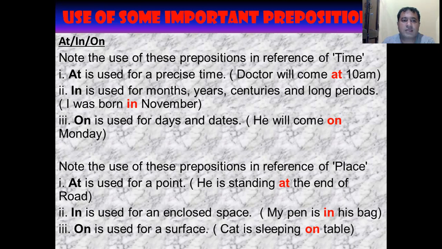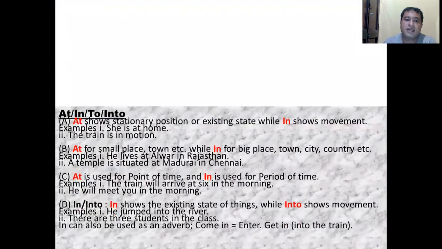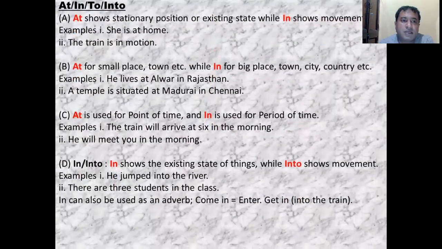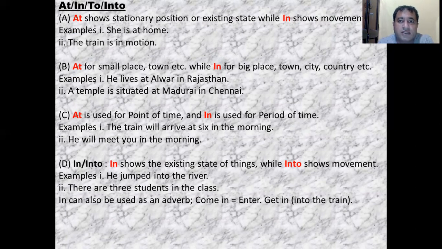Let's move to the next part, that is the use of at, in and into. First, we have discussed their use as a preposition of place and as a preposition of time. Other than these, they do have different uses also. At shows stationary position or existing state, while in shows movement. For example, she is at home, meaning she is stationed at home, resting at home. The train is in motion. So here something is in motion, that's why we have used the preposition in.